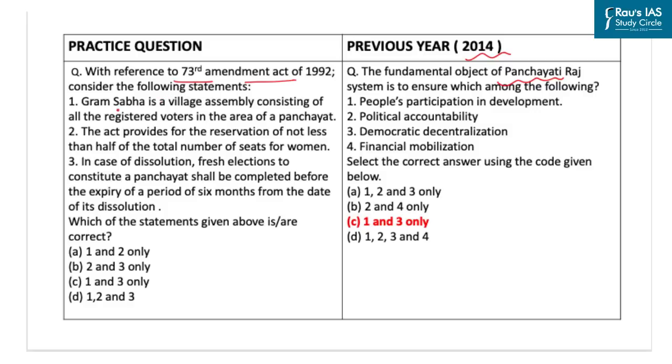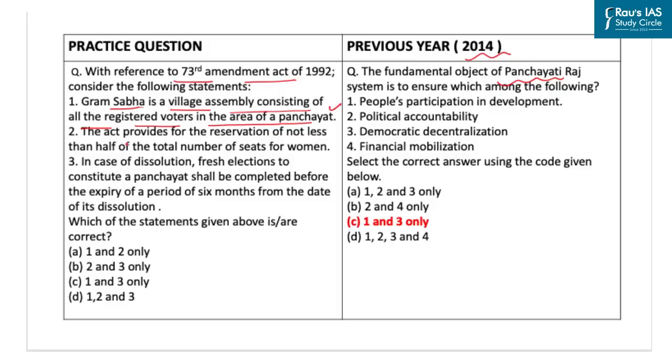The first statement is, Gram Sabha is a village assembly consisting of all the registered voters in an area of a panchayat. Now this statement is correct, as Gram Sabha is a body consisting of persons registered in the electoral rolls of a village comprised within the area of a panchayat at the village level. Further, this body may exercise such powers and functions at the village level as the legislature of a state may determine.